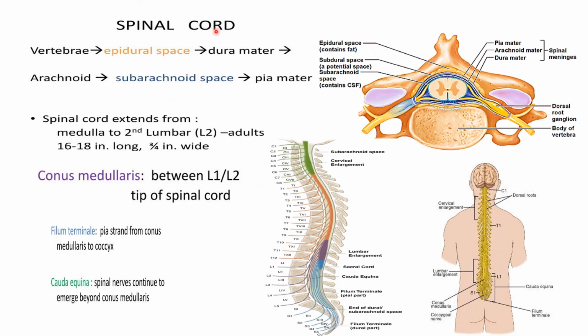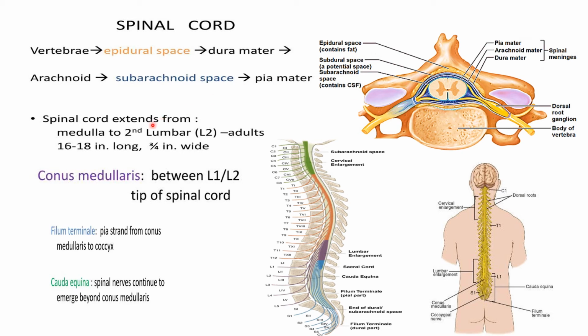The spinal cord's coverings: it is enclosed in the vertebral column, so it is protected by the vertebrae first. Then there is the epidural space, as you can see over here, followed by the dura mater, arachnoid mater, subarachnoid space, and pia mater. This forms the covering of the spinal cord.